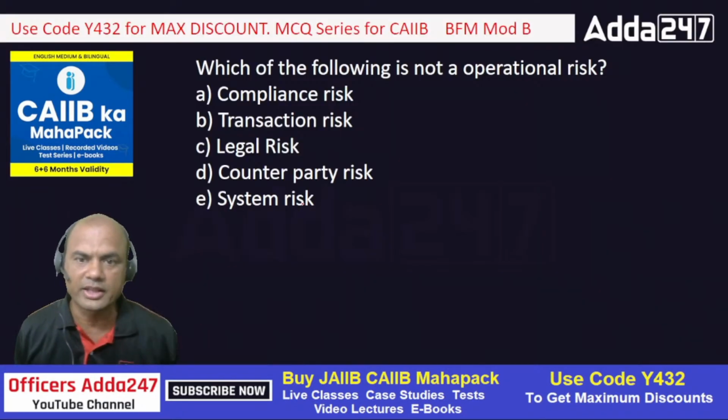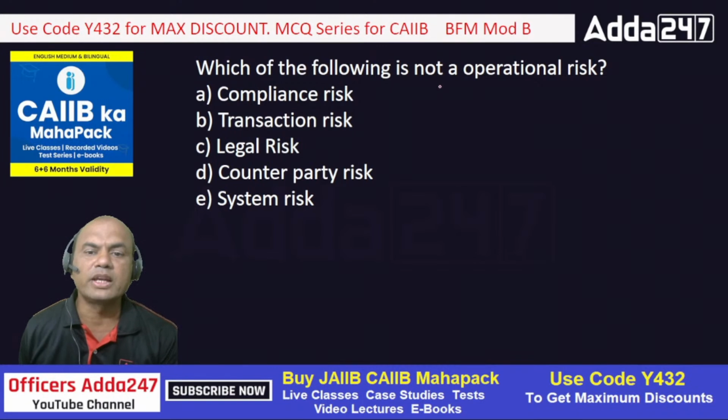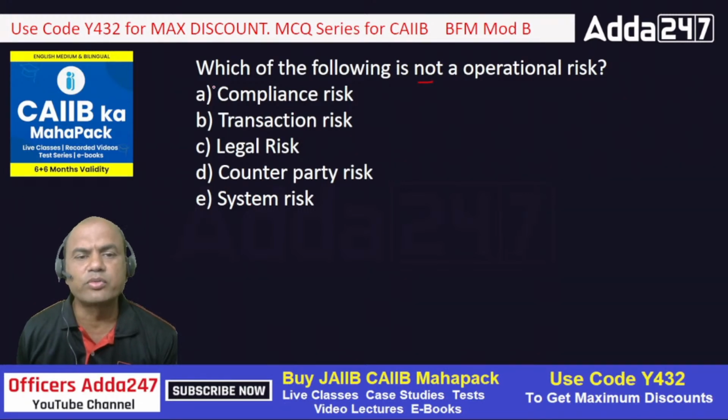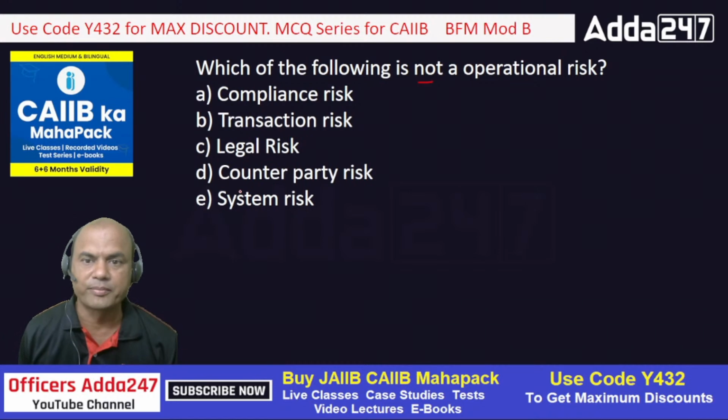Next one. Which of the following is not an operational risk? Compliance, transaction, legal, counterparty and system. I have given 5 options because I was to give only 4 earlier, but I thought it's better to give 5, because all of these are important.